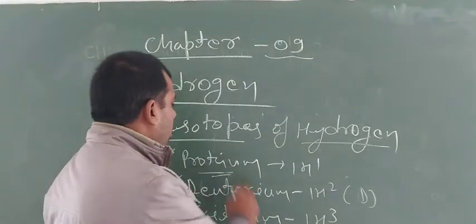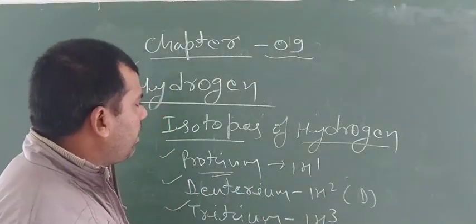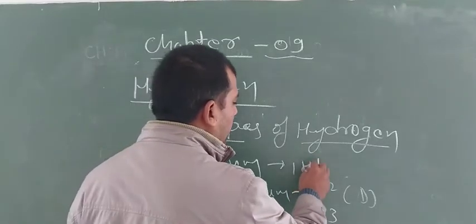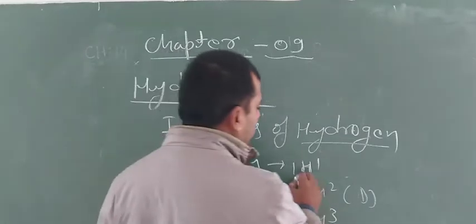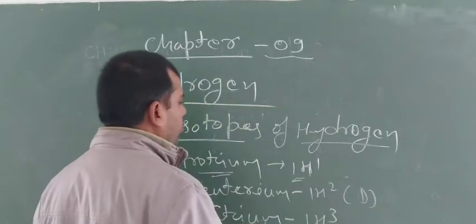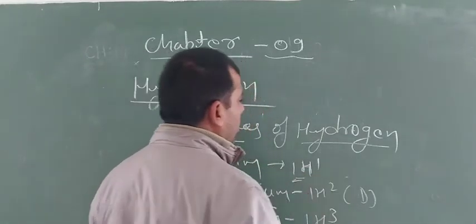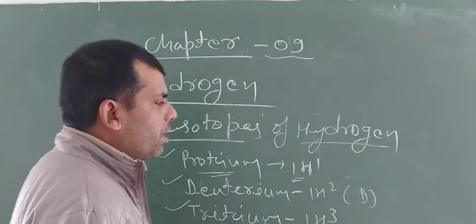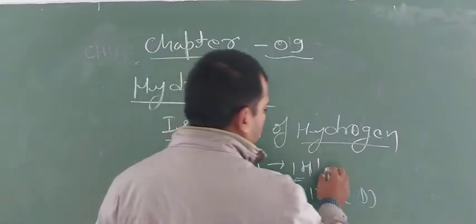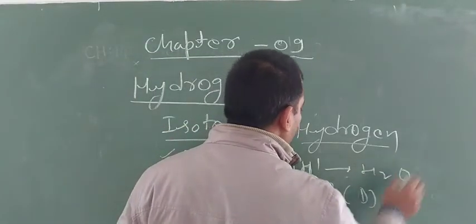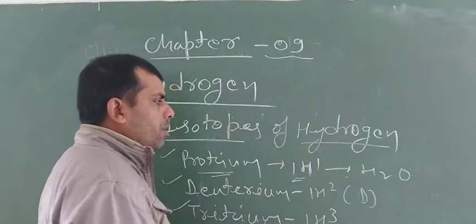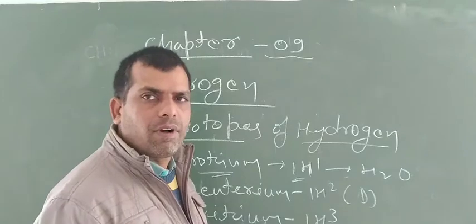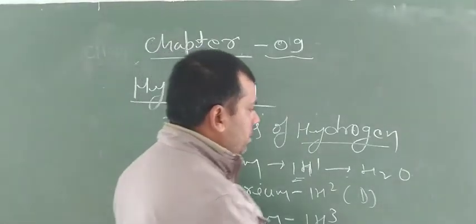Protium is a very common isotope of hydrogen, and the oxide of protium is H2O. It is a very common isotope. Maximum abundance of protium is found in our atmosphere. The oxide of protium is H2O, which is known as drinking water and which is fit for drinking purpose.